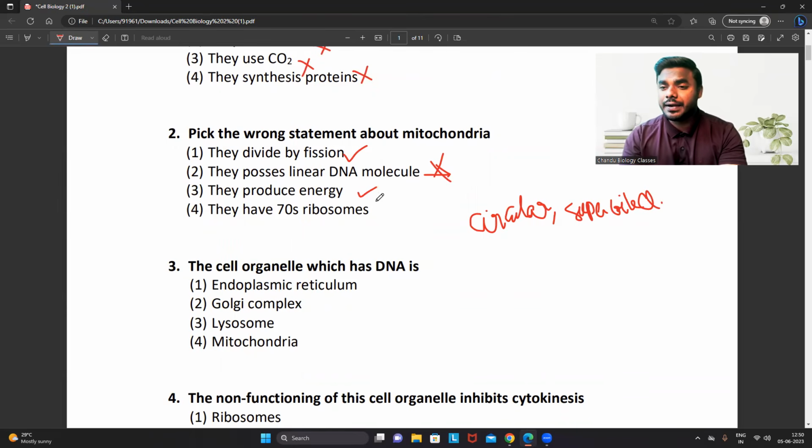They produce energy, right? Even though mitochondria are present in eukaryotic organisms, friends, they contain 70S ribosomes only. This is also a right statement. Hence, the correct answer is option 2.